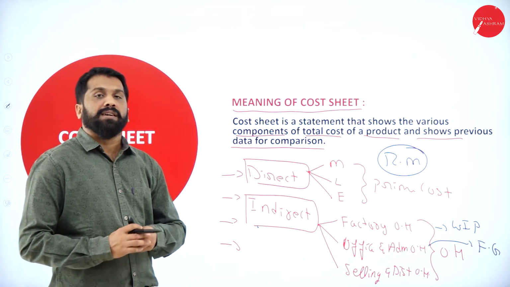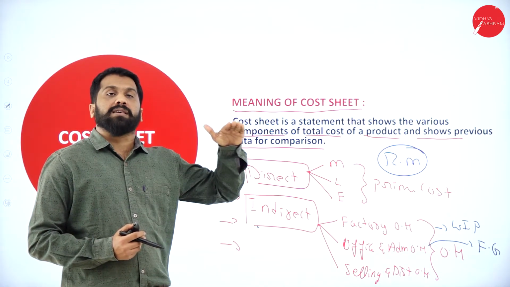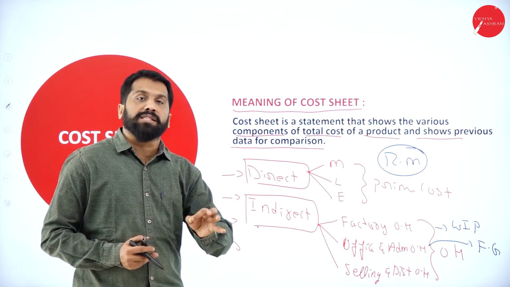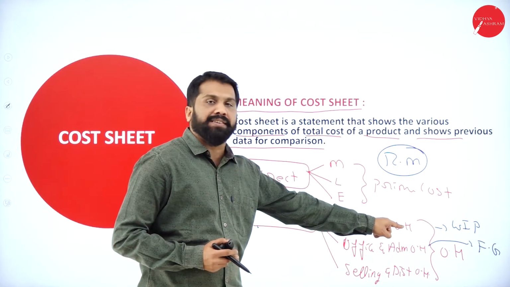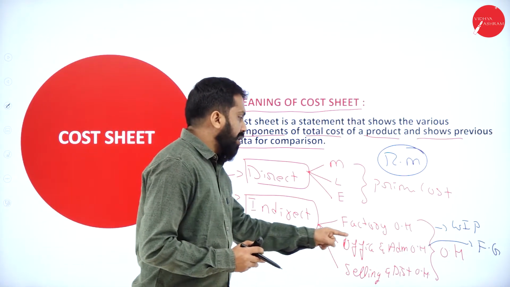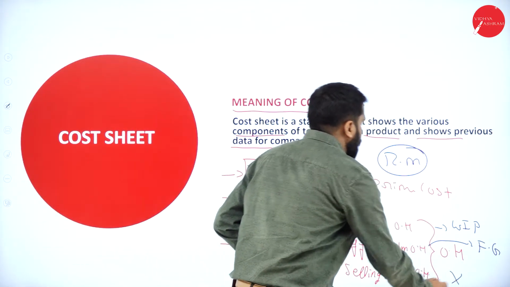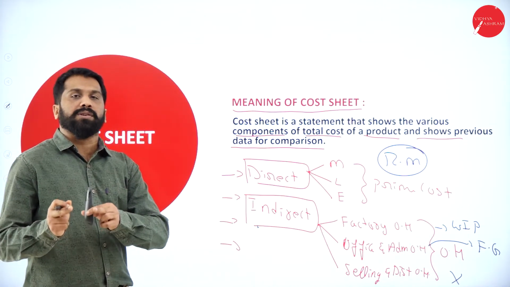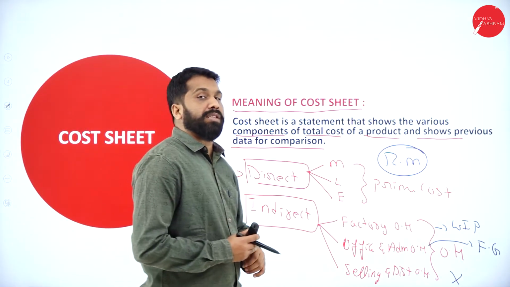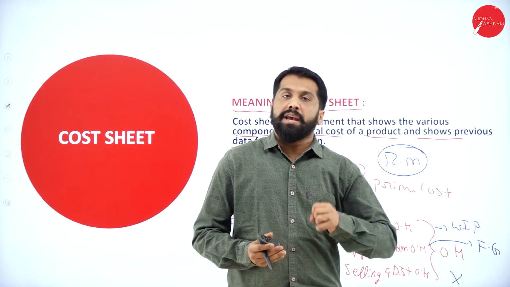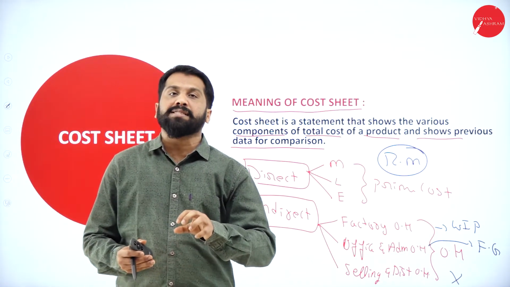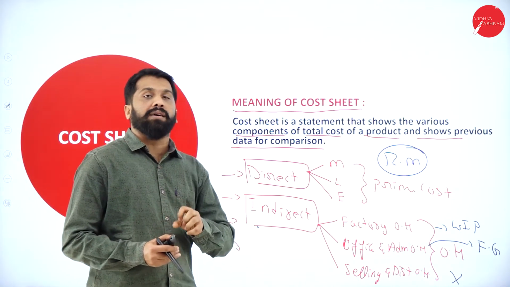We consider finished. First one is what? Opening raw material, closing raw material will come under prime. Opening work in progress, closing work in progress will come under factory. Opening finished goods, closing finished goods will come under office. In selling and distribution, we will not get anything. Hope you understood. Yes, in your question paper, they will give you opening raw material, opening work in progress, opening finished goods. They will also give you closing raw material, closing work in progress, as well as closing finished goods.